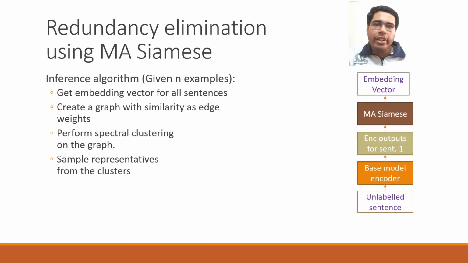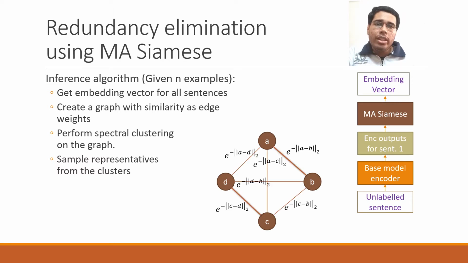Once the model has been trained, this is how we do redundancy elimination. In the figure, we can see that at the inference time, the network gives us model-aware sentence embeddings as vectors. So assume that we have 4 such vectors in the embedding space, A, B, C, and D, corresponding to 4 unlabeled sentences provided by the active learning strategy. We convert it to a graph by assigning the exponentiated L2 norm of the difference between the vectors as the edge weights. We calculate weights for each possible edge.